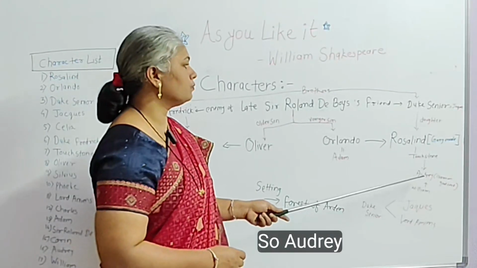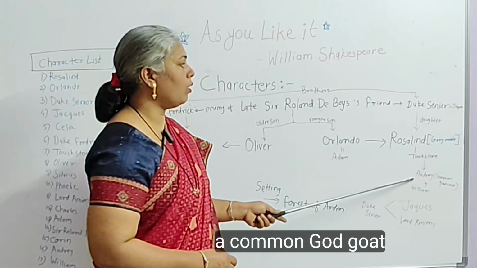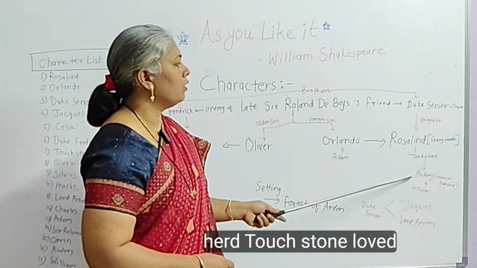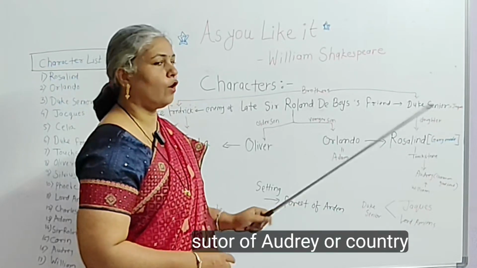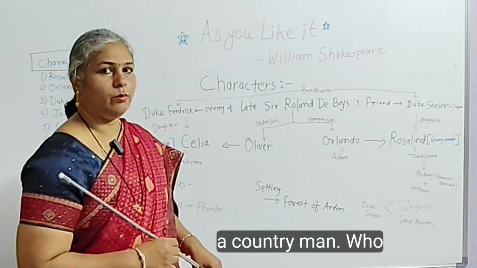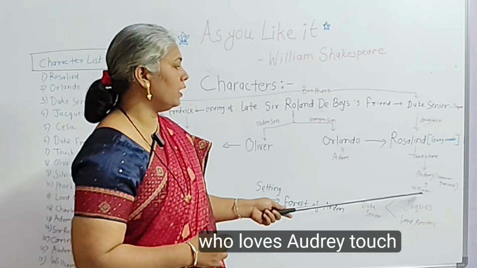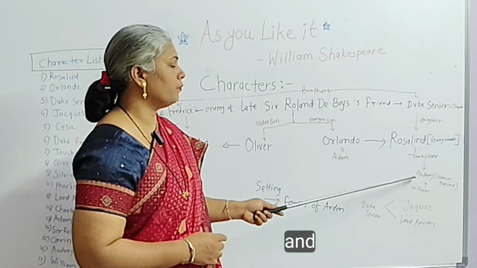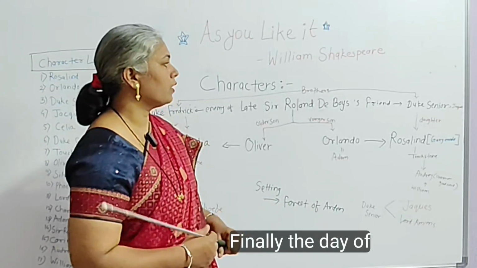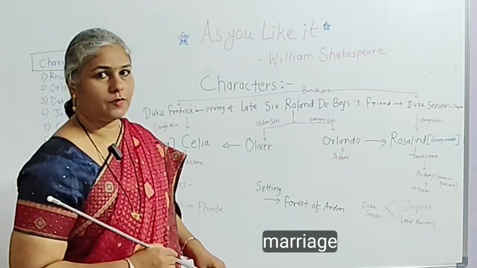Audrey is a common goat herd, and Touchstone loved Audrey. William, a countryman, is a suitor who also loves Audrey. Touchstone despised William, and finally the day of marriage arrived.